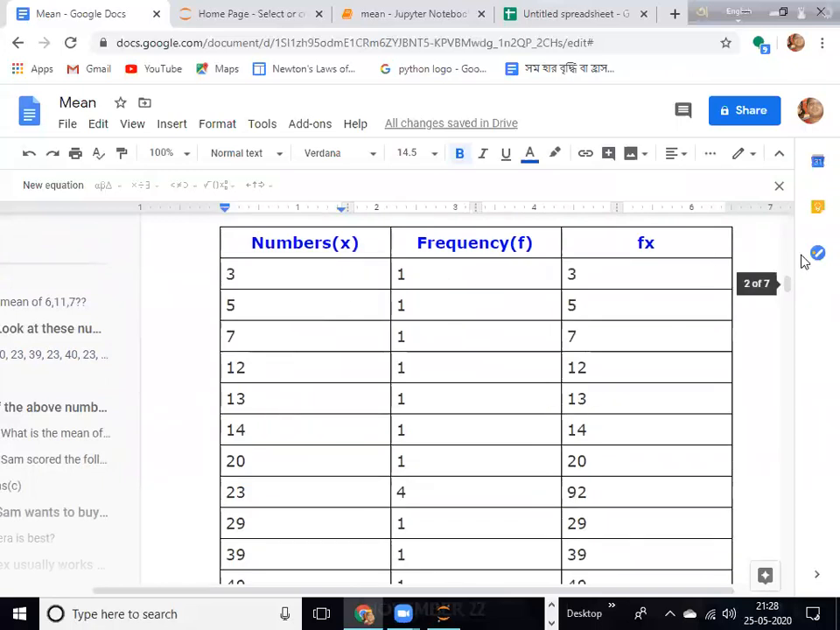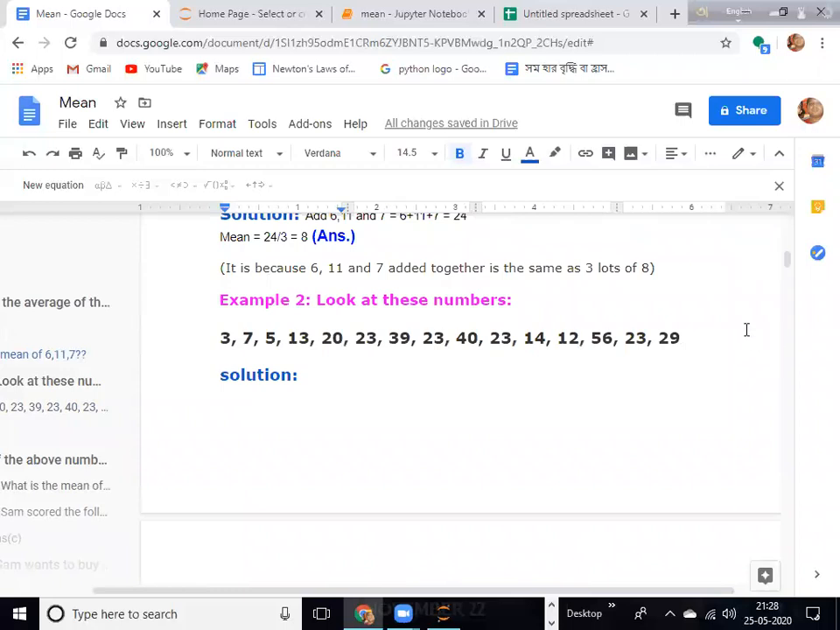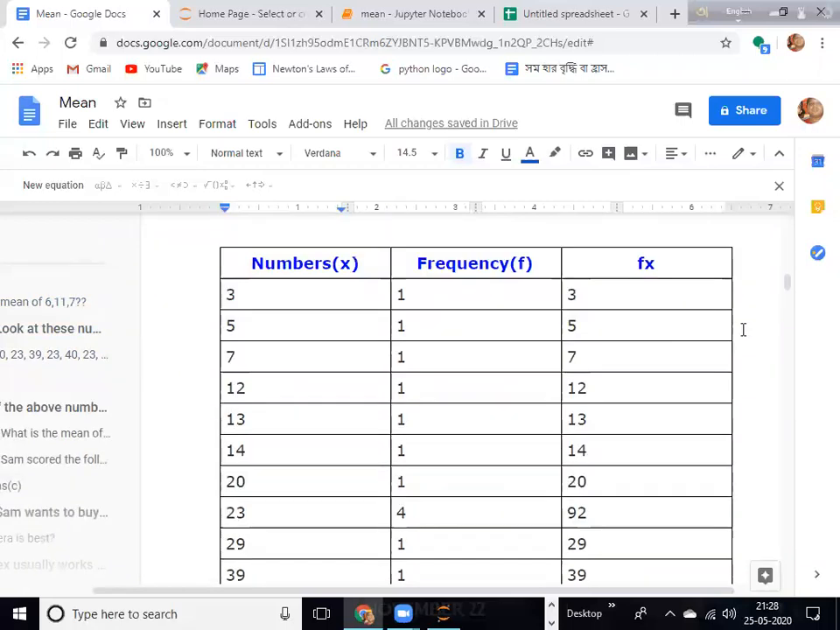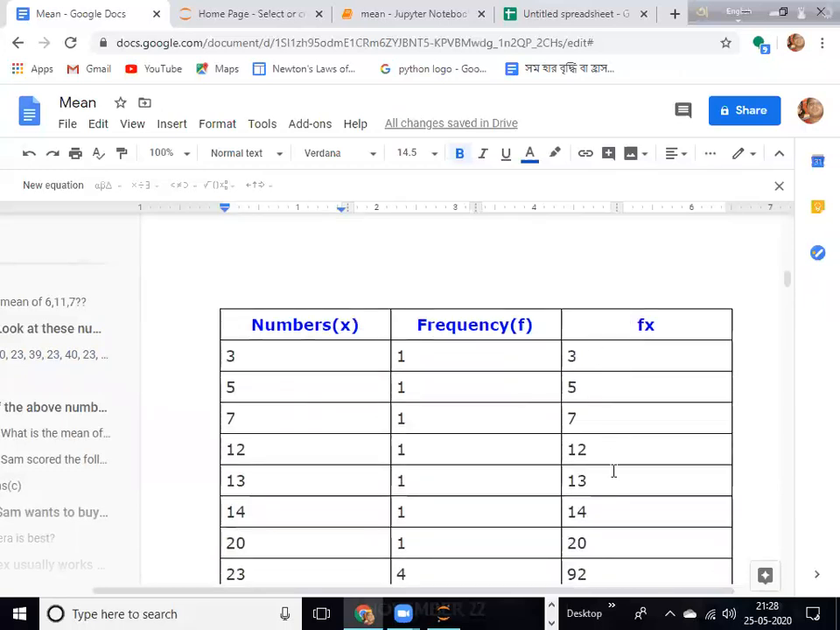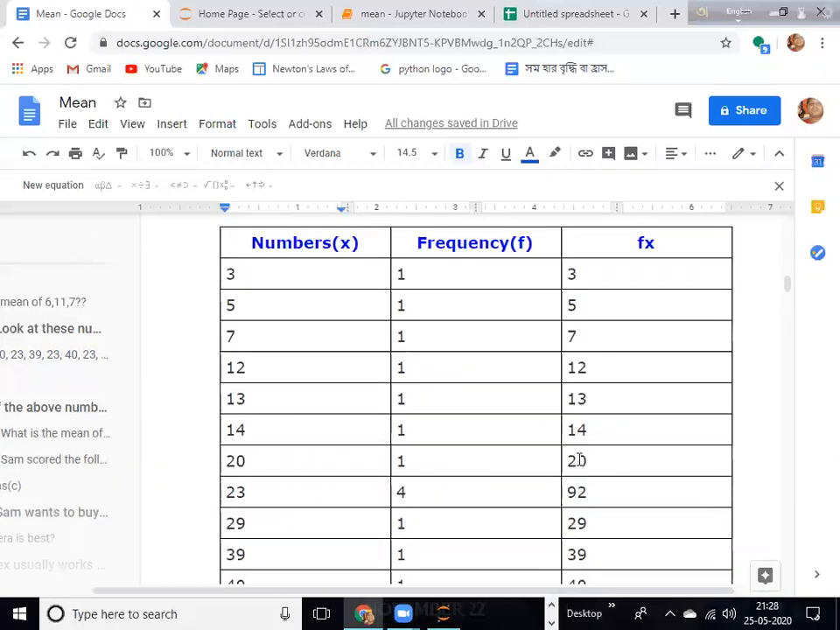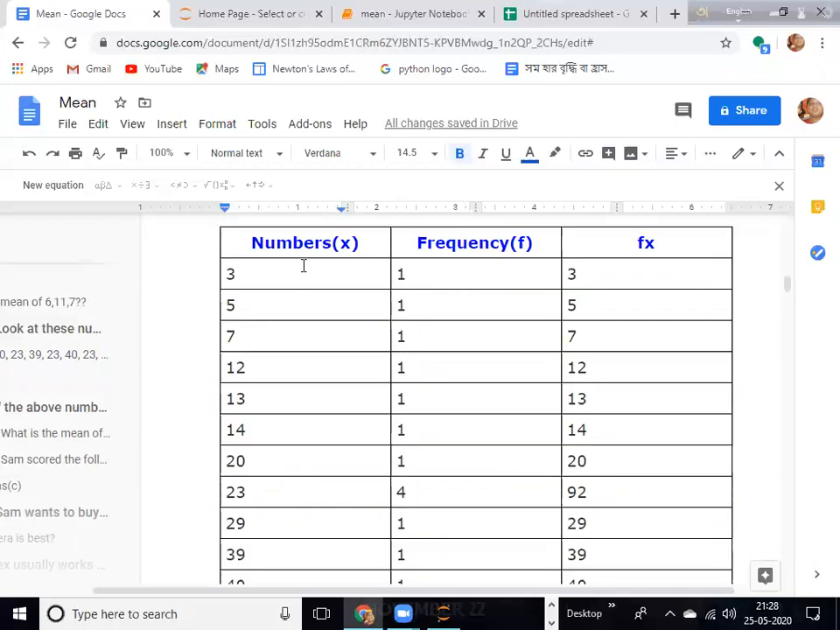In this table, in the first column we write the numbers, then the frequency of these numbers, and then fx. You can also use another column, known as tally marks. If you copy these numbers and arrange them in ascending order, you see that there are a total of 15 numbers. We write the frequency in the third column, and then we multiply the frequency with the respective number. 3 into 1 is 3, like that.